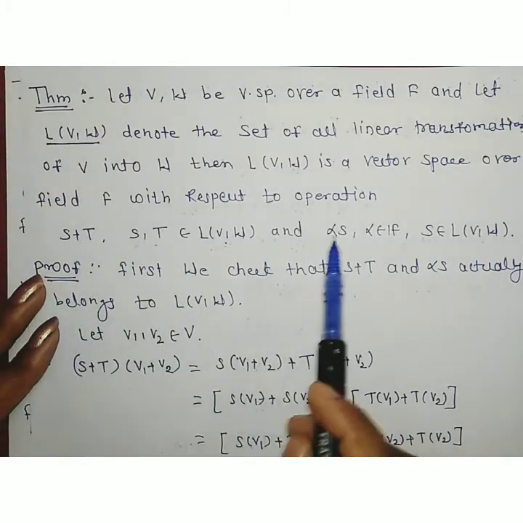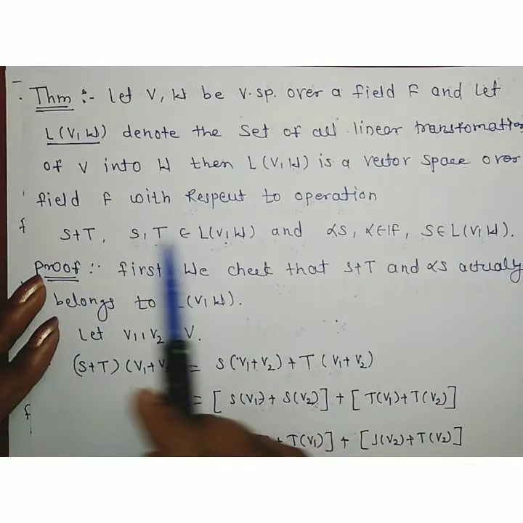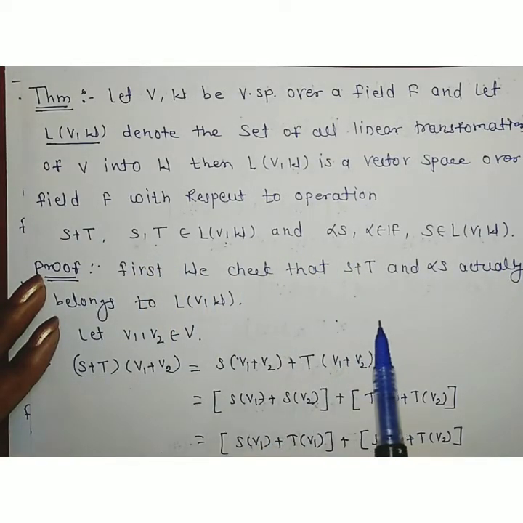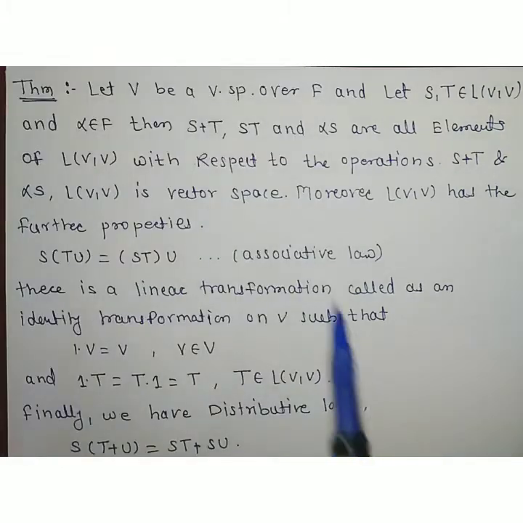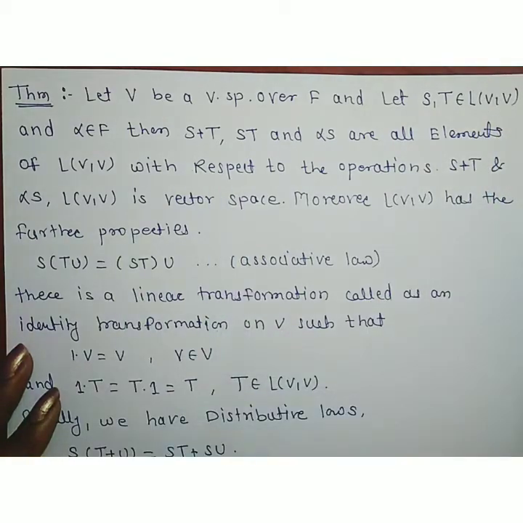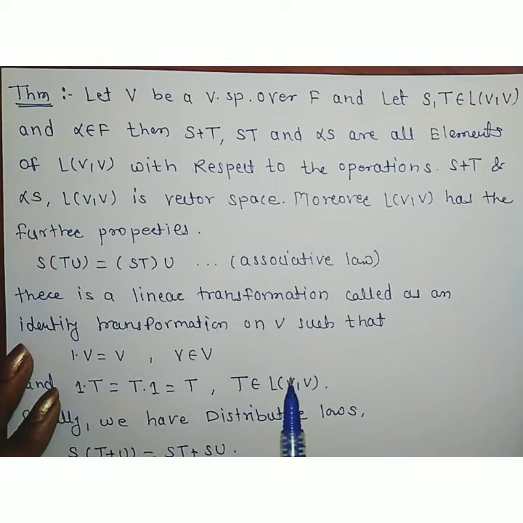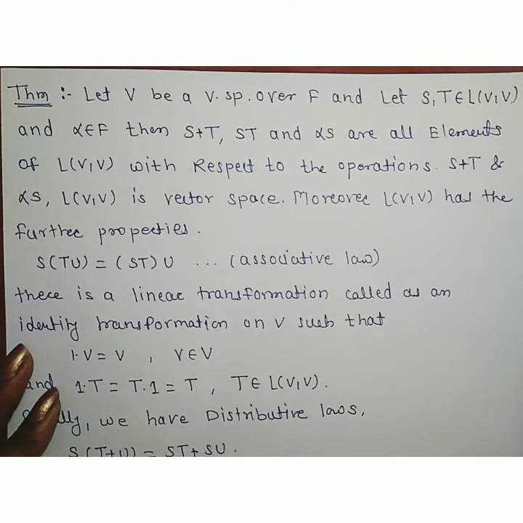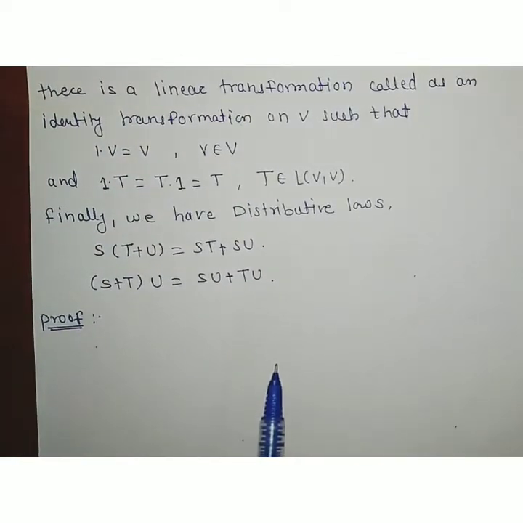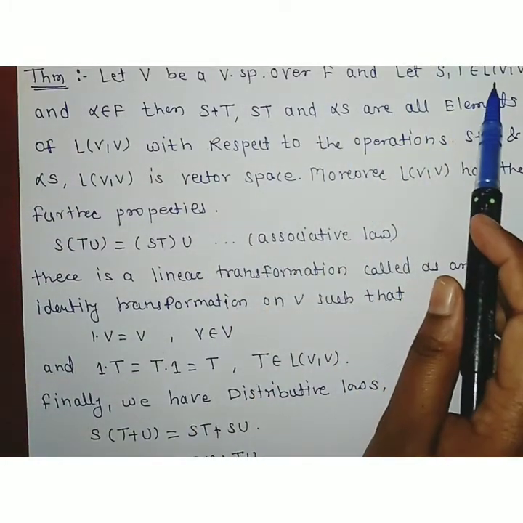For these two properties, showing that S plus T and alpha S belong to L(V,W), these are already discussed in the last theorem. Therefore, by using the previous theorem, we can show that S plus T and alpha S are elements of L(V,V). Since this was already discussed in the last theorem, we do not take it up again in this theorem. Therefore we look at the next part of this theorem. What we have to show is that ST belongs to L(V,V).